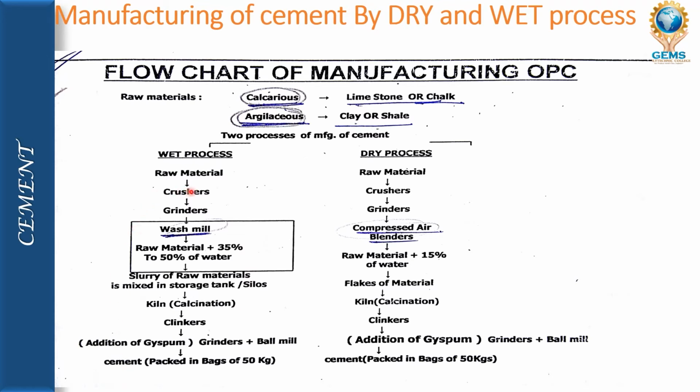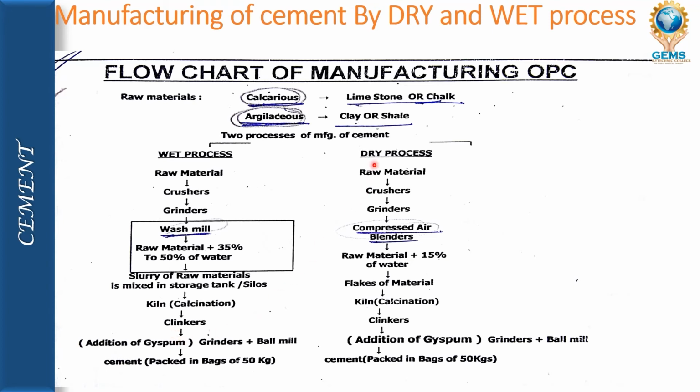First we mix the raw material, then it is crushed and ground, and sent to a wash mill, where the raw material is washed. There, 35 to 50% of water is added, and the slurry of raw material is mixed in a storage tank and sent to the kiln, and from the kiln it forms clinker. In the clinker, gypsum is added, and it is made into powder form in a ball mill, and from the ball mill the material comes out as cement.